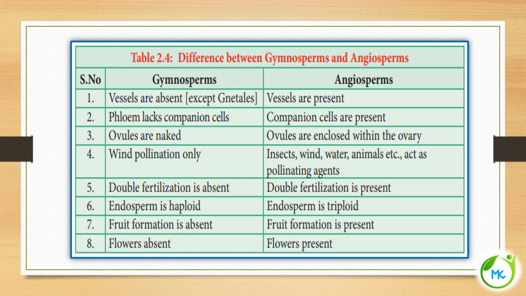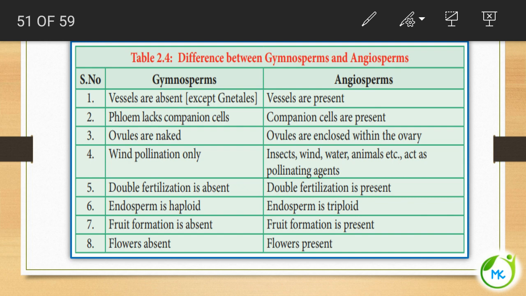In gymnosperms, double fertilization is absent, whereas in angiosperms, double fertilization is present. The endosperm, the nutritive tissue, in gymnosperms is haploid, n number, whereas in angiosperms, the endosperm is triploid. In gymnosperms there is no fruit formation, whereas angiosperms, since they are flowering plants, give rise to fruit. And flowers are absent in gymnosperms and present in angiosperms.